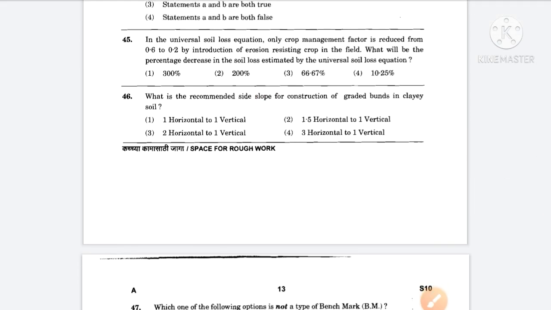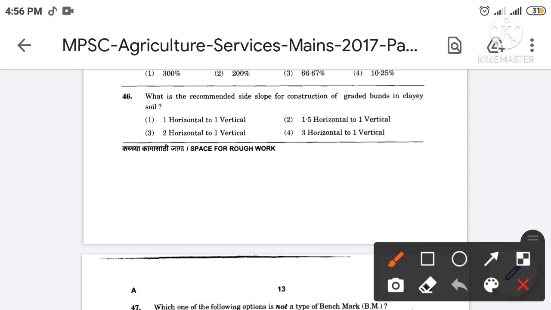Then next, what is the recommended side slope for the construction of graded bunds in clayey soils? The correct answer is option number 1. So 1 horizontal to 1 vertical is the recommended side slope for the construction of graded bunds in clayey soil.